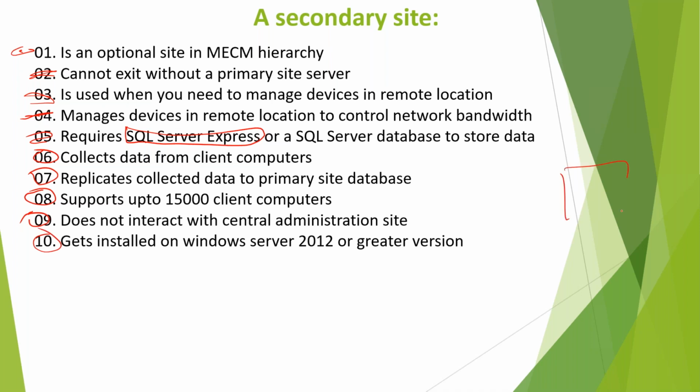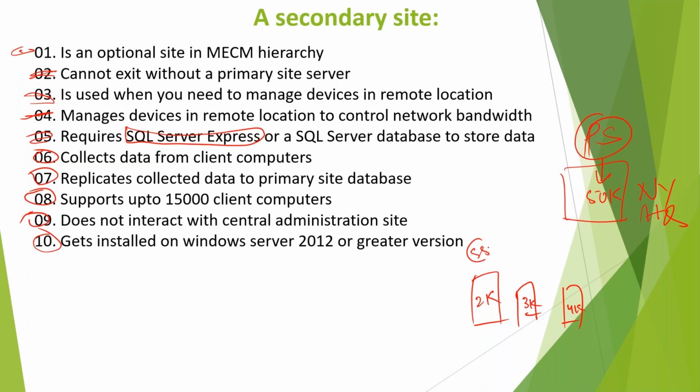So you see, like this, you have a headquarter in New York, 50,000 devices are there. Who will manage the devices in New York? Primary site, because generally we install the primary site in headquarter. But you have branch offices like Mumbai, London, Chennai. Let's say 2,000 devices in Mumbai, 3,000 devices in Chennai, 4,000 devices in London.